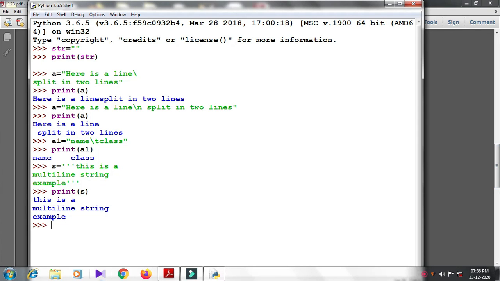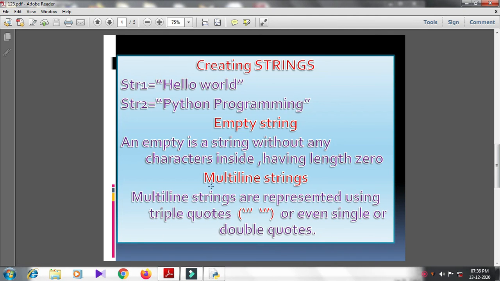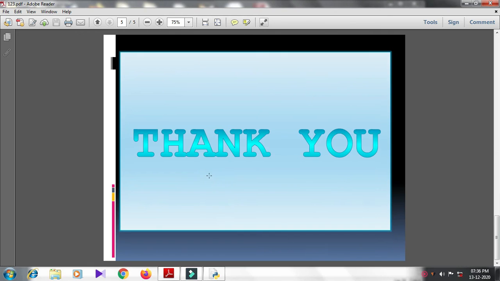A string is a sequence of characters. We can create them simply by enclosing characters in quotes: single, double or triple. Thus we have come to the end of today's session. Thank you.